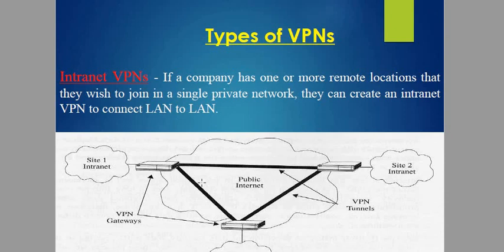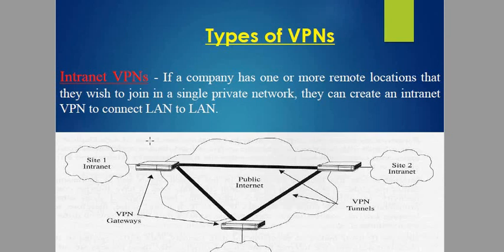Intranet VPN: if a company has one or more remote locations that they wish to join in a single private network, they can create an intranet VPN to connect a LAN to LAN. So this is the kind of thing. In the example we have taken, the company has three locations. So when they create a VPN, that VPN will be called the intranet VPN.